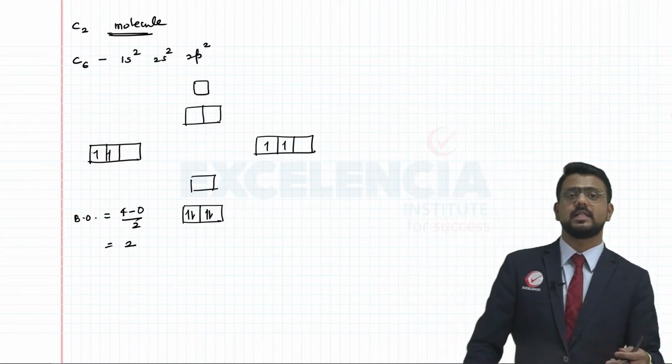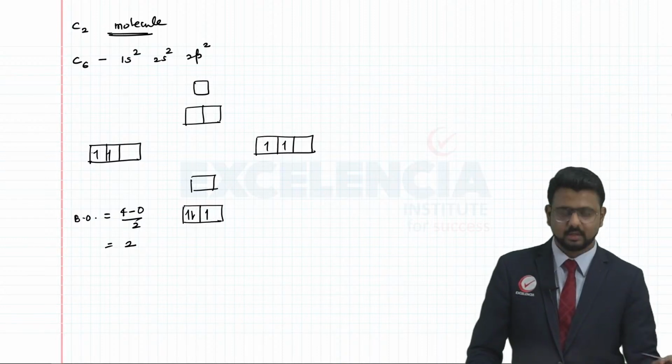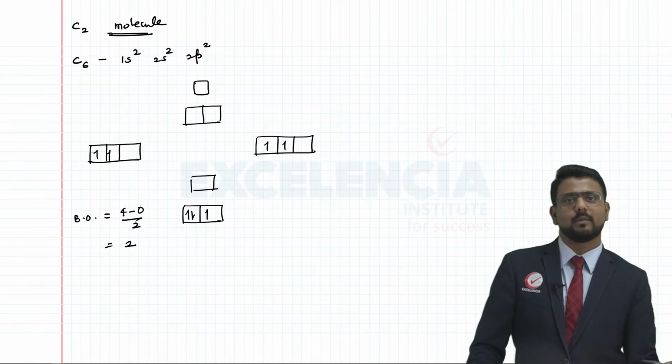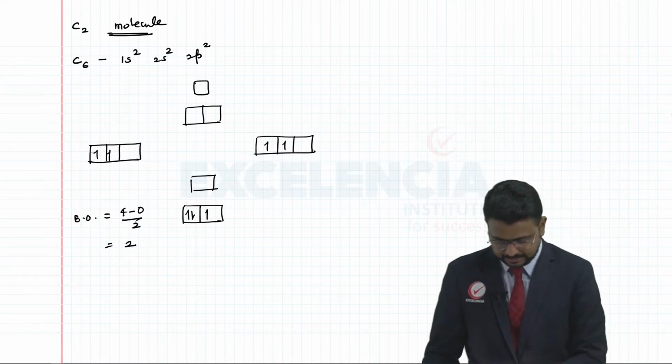Now if I consider C2 plus, you remove one electron from here. The moment you remove one electron, the bond order now will become what? 1.5. So again here the bond order has decreased, isn't it? Bond order has decreased here.